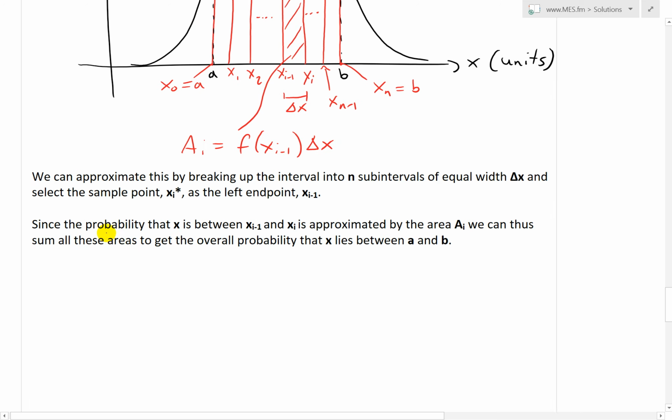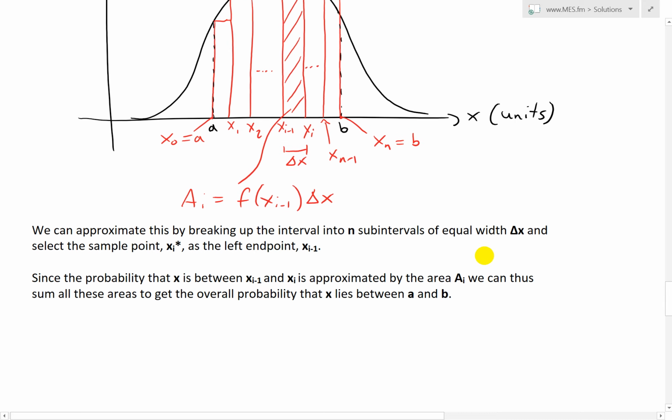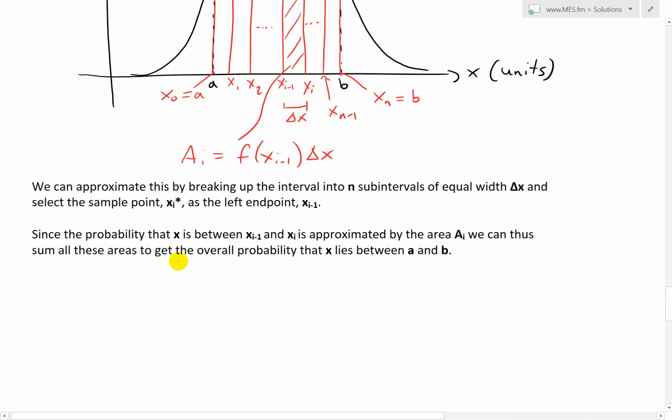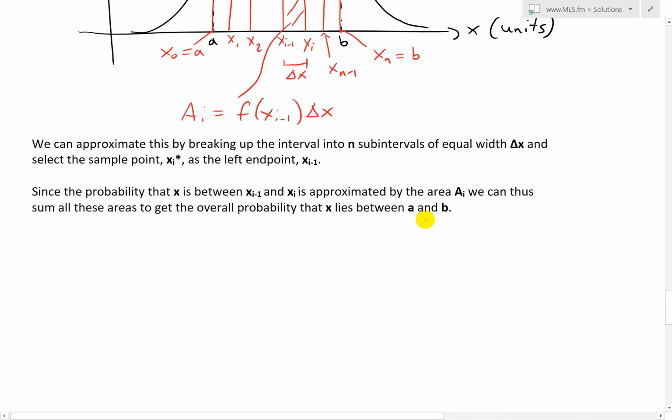Now, since the probability that x is between xi minus 1 and xi is approximated by this area, we can sum all these areas to get the overall probability that x lies between a and b.